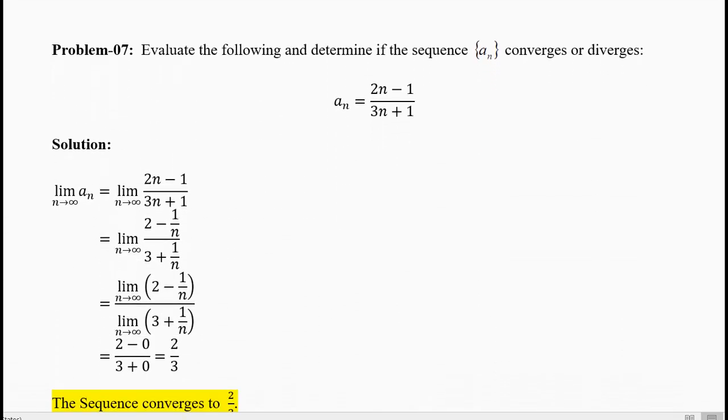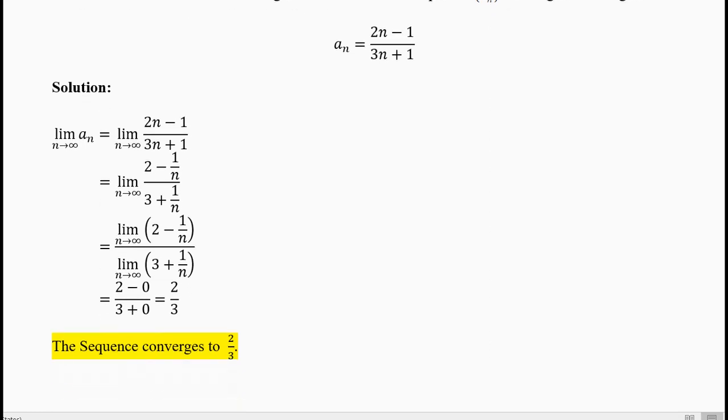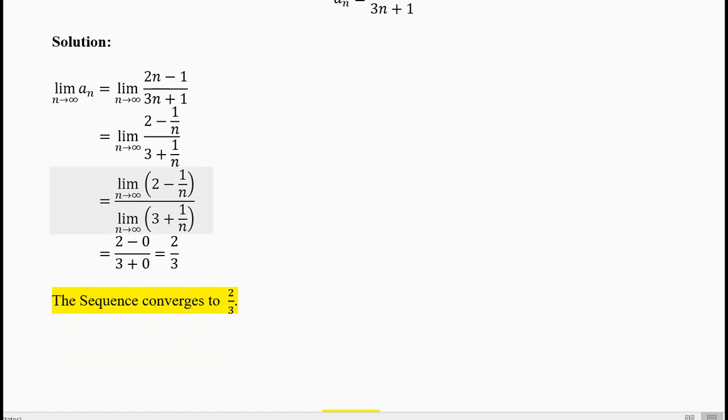Now the last question is easier than the first question. Evaluate the following and determine if the sequence a_n converges or diverges. What is the sequence? a_n equals the fraction (2n - 1) over (3n + 1). Now this question is easier than the other two questions. Divide by n, you get 2 - 1/n in the numerator. In the denominator it is 3 + 1/n. Take the limit of the numerator and the denominator and see if it works. You get (2 - 0) divided by (3 + 0), which is 2/3.